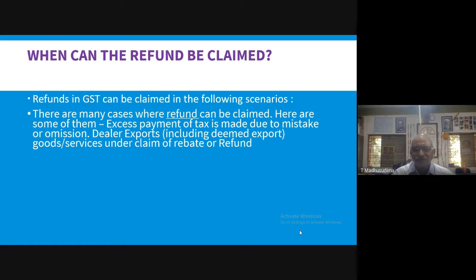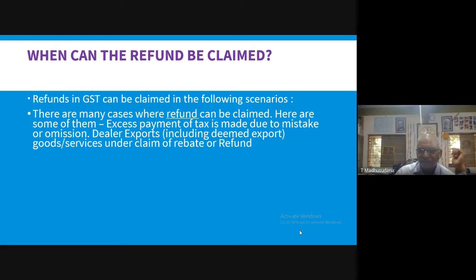Number one, there are many cases where refund can be claimed. There are many cases where refund is allowed under GST law. That means if there is a possibility as per the act, refund can be claimed by the suppliers. Here are some of the important situations in which the refund can be claimed.